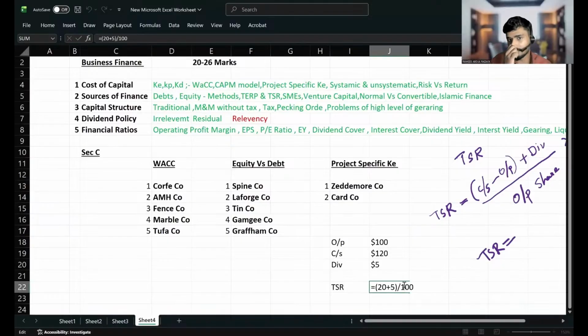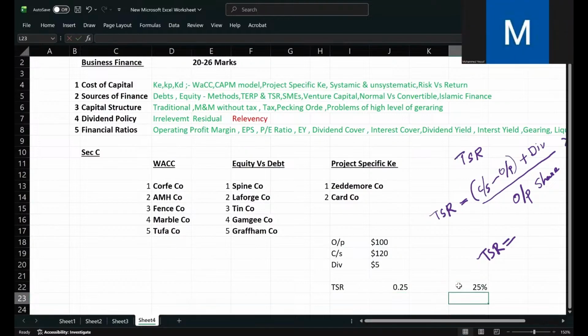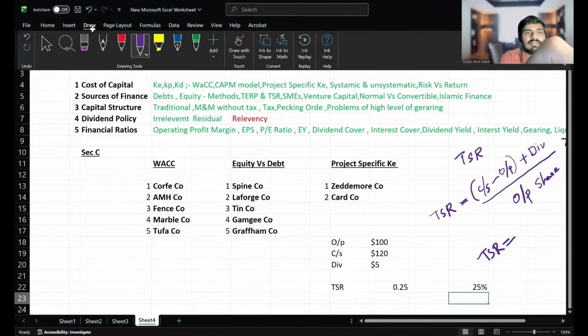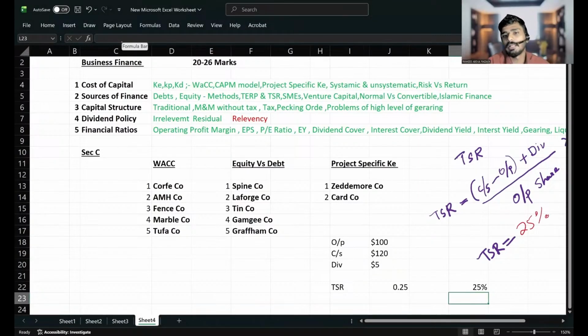20 plus 5, 25, divided by $100, it's 25%. So the TSR is 25%, right? Yes, the total returns that the shareholders will get this year is 25%, right?